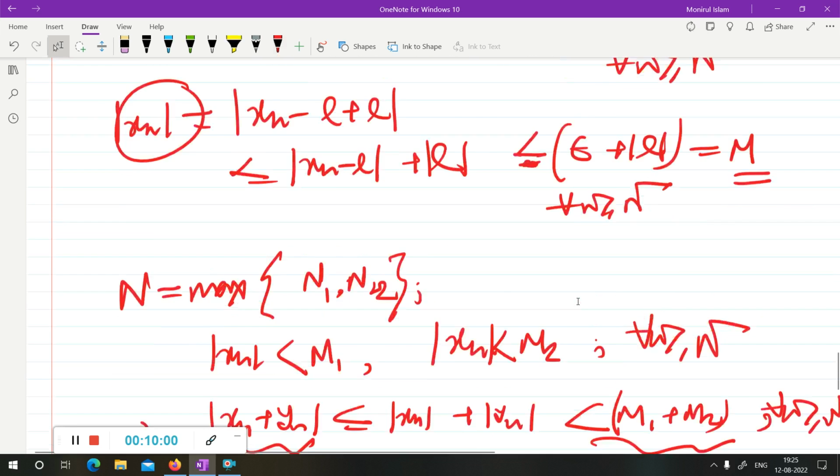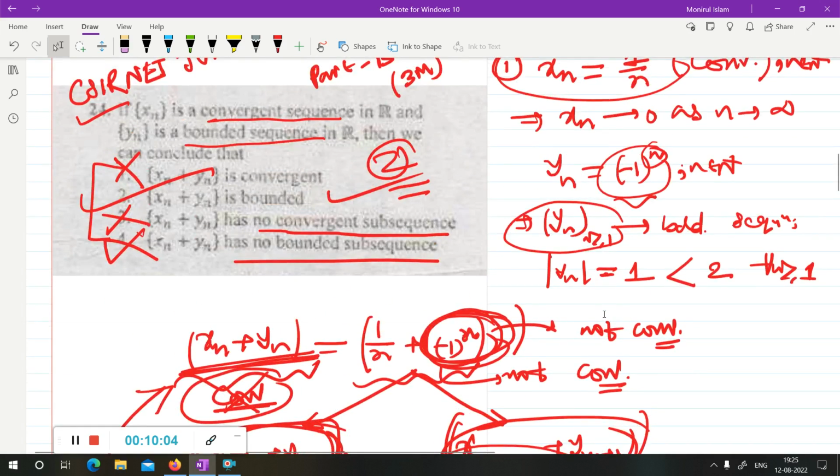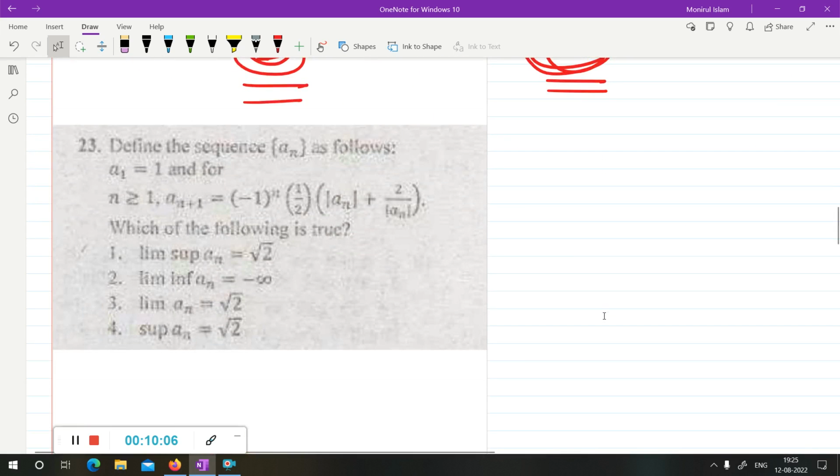So your answer is correct. Option 2 will be correct in the question. Hope you understand my solution. If you have any doubt, you can always ask in the comment section. One more question, which was also asked in June 2018.